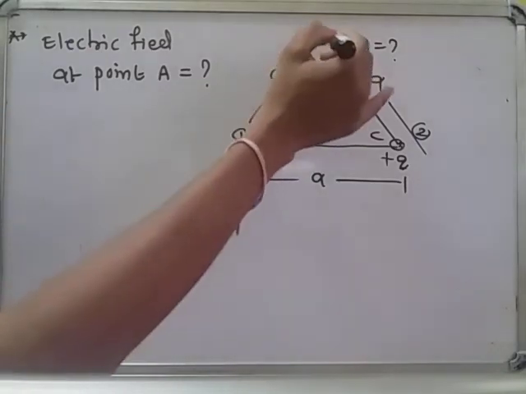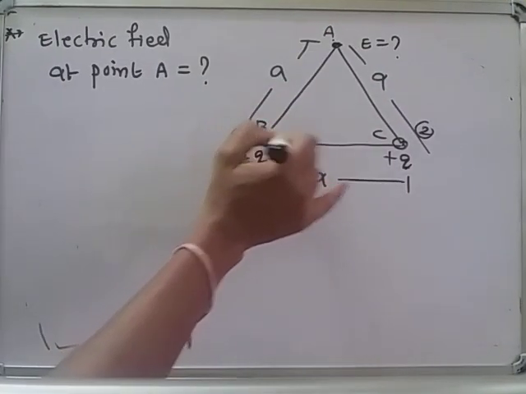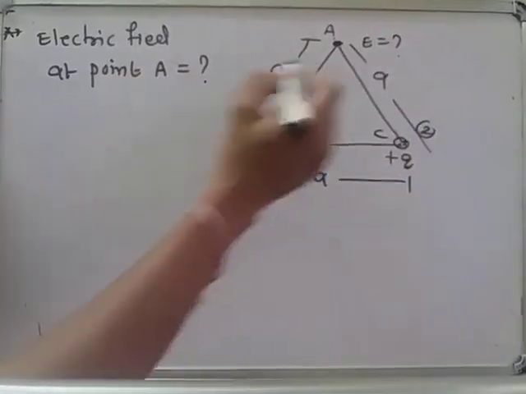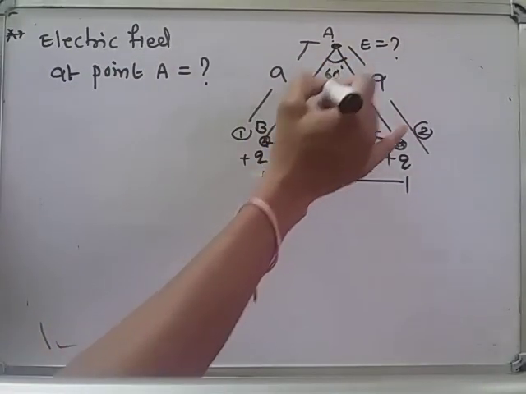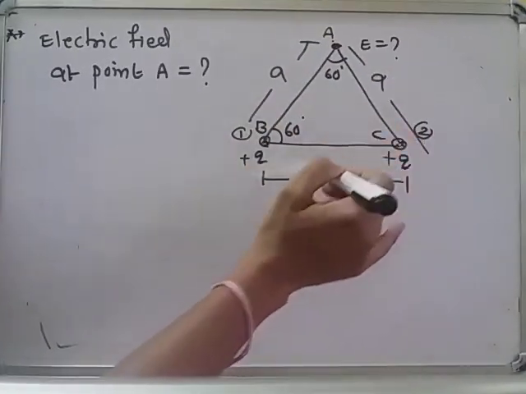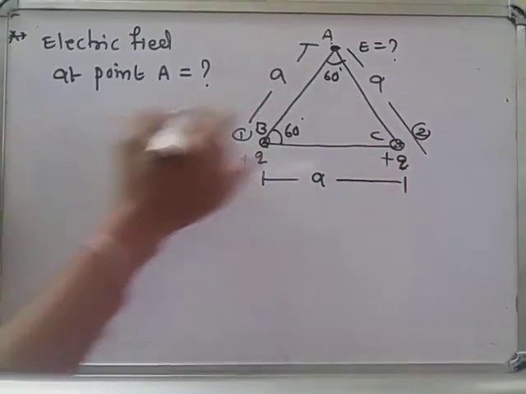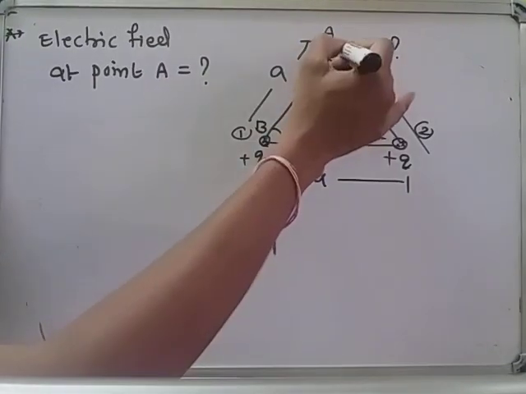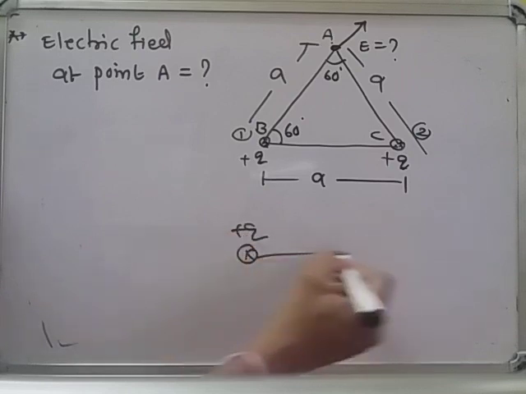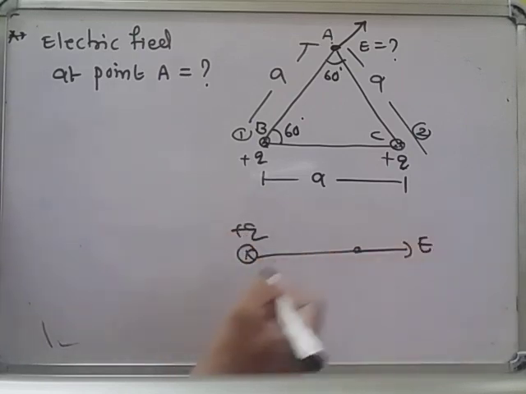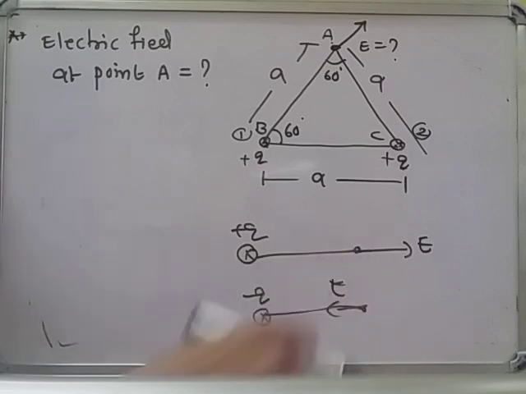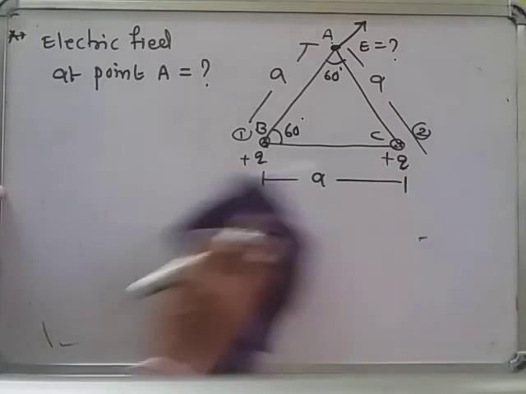The electric field at point A is there due to the plus Q charge, and due to this charge also the electric field will be there. For that, how can we find it? This is an equilateral triangle, meaning all sides are equal, A, and all angles are also equal, 60 degrees, 60 degrees, 60 degrees. And now the electric field due to this plus Q charge will be away. Why? We already know, due to a positive charge the electric field will be away, and due to a negative charge the electric field is towards the negative charge, away from positive and towards negative.